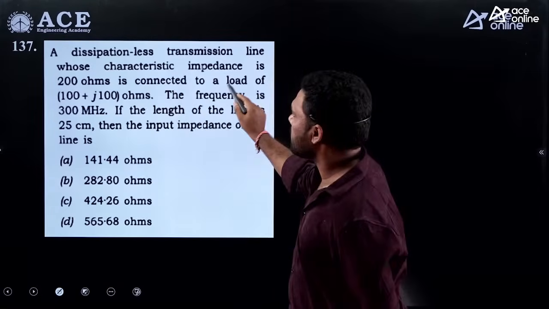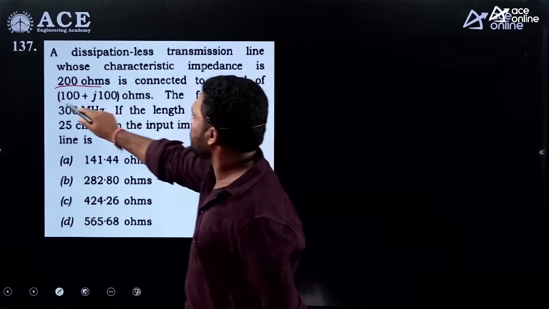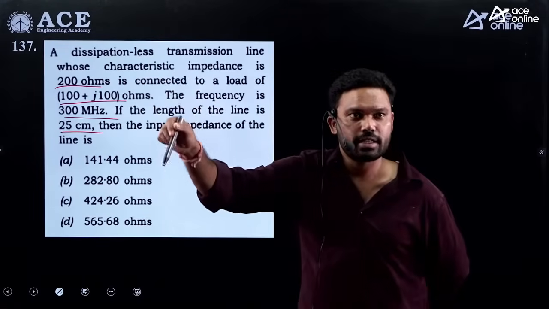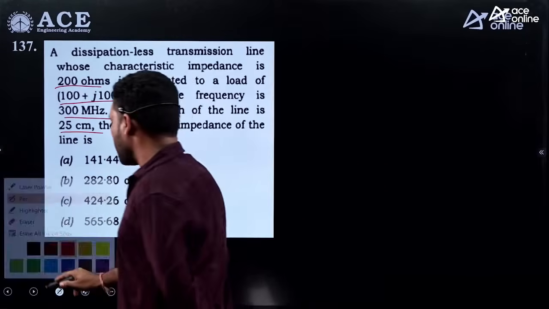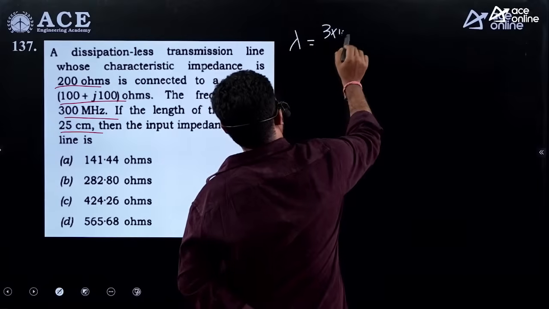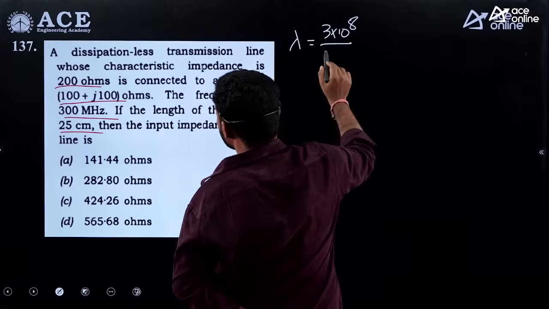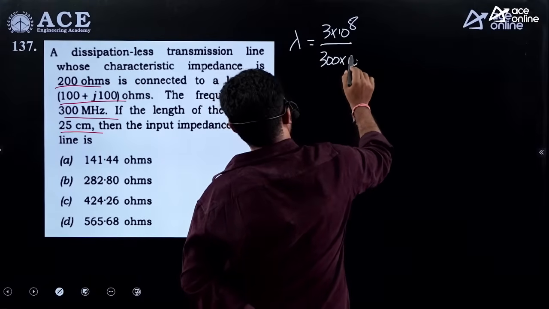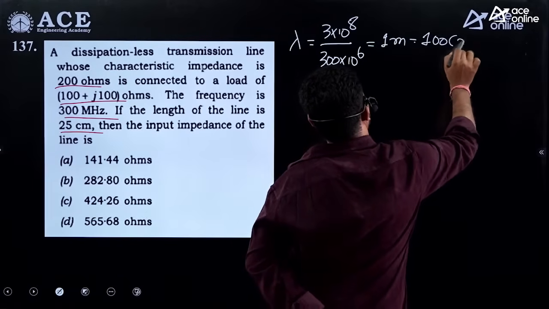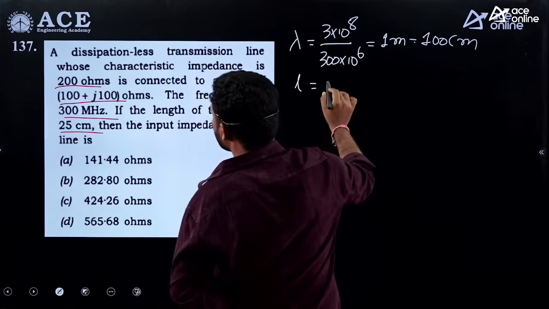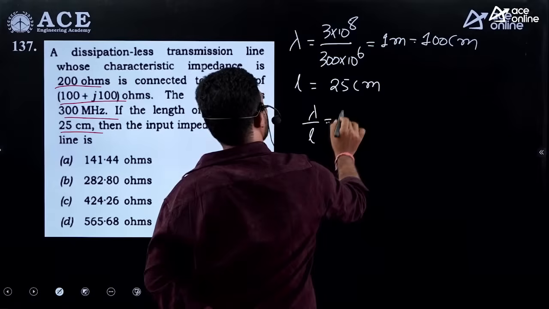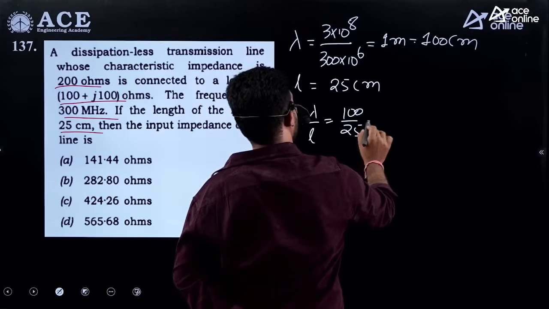It's asking about a distortionless transmission line whose characteristic impedance is given, connected to a given load, with operating frequency and length given. It is asking what is the impedance seen at the input side. Fine. So we are going to find the wavelength lambda. Lambda is equal to 3 into 10 to the power of 8 divided by 3 into 10 to the power of 6. So it is 1 meter, or 100 centimeters. And the length of the transmission line is 25 centimeters. Fine. So lambda by L is equal to 100 divided by 25, which is equal to 4.